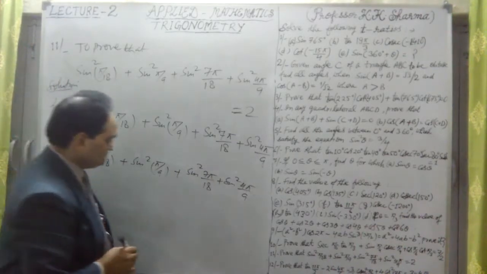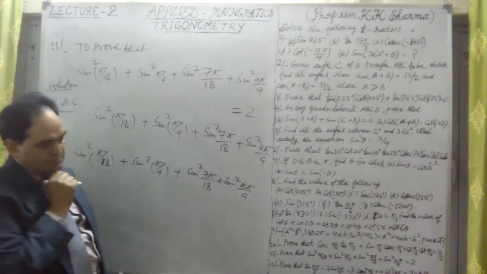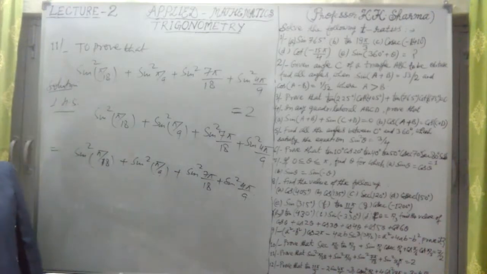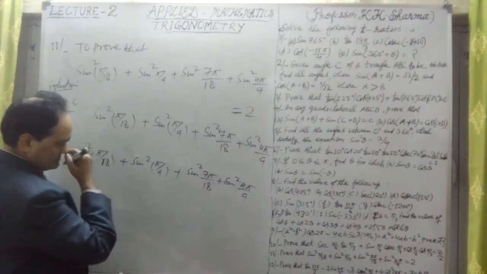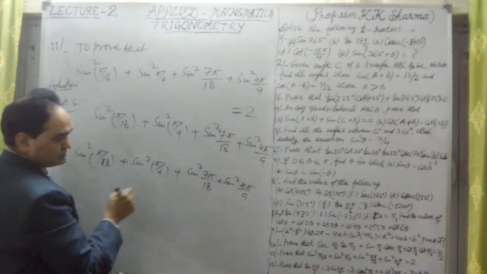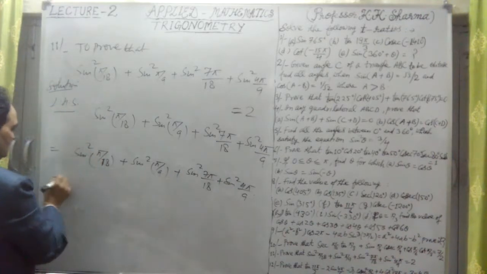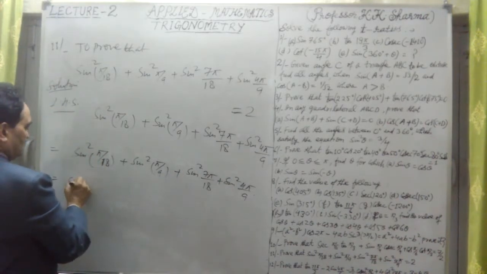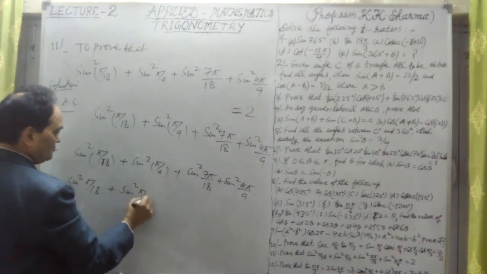If I write it as pi minus, okay, if I write the first one, let me write it as 7 pi by 9 as pi minus 2 pi. Okay, that can be written down. Let me write it as sine square pi by 18 as it is plus sine square pi upon 9 as it is.